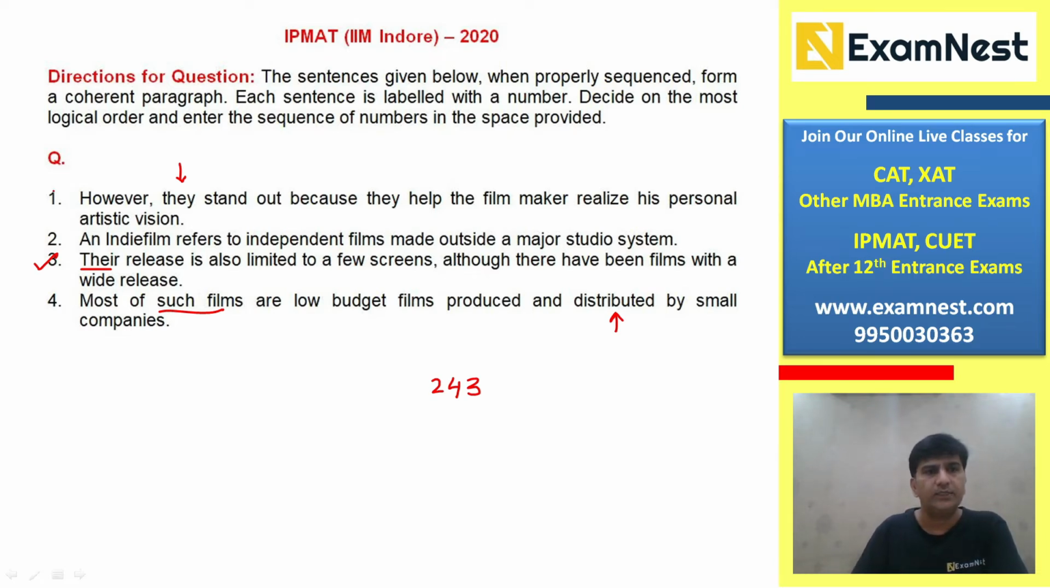Now, when we look at statement number 1, this is a kind of contradictory statement, or we can say thought reversal statement. So far, we are talking about the kind of challenges these movies are facing. But 1 talks about the positive aspect of it. And it says, however, they stand out because they help the filmmaker realize his personal artistic vision. So yes, the concluding statement has to be the first statement. The right order will be 2431.